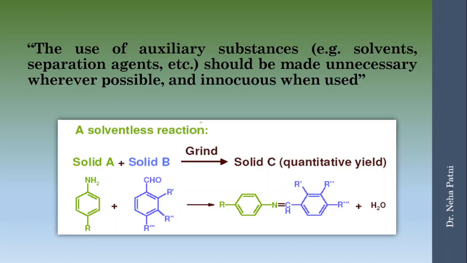So this particular principle says that you use those auxiliary substances, and it should be made unnecessary whenever possible, innocuous when used. So if it is not required, please don't use them. Let's say you can make a solvent-less reaction. So if these two are to be mixed, what they have done is they have used two solids, they have ground them together, and they have made the solid C in a good quantitative yield. So there is no requirement of the solvent, right?